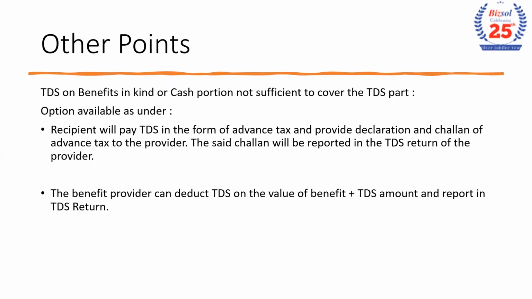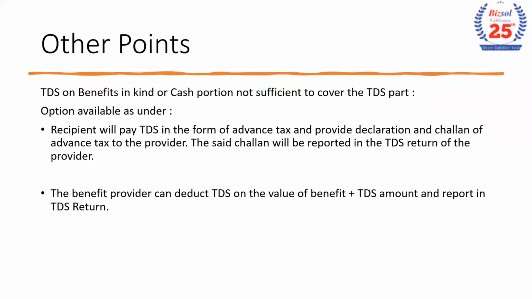Now, how will I ensure this? I'll first inform him that I'm giving you a perquisite of rupees 1 lakh as a TV in kind, and you have to pay 10,000 in the form of advance tax and give that challan to me. And when I am filing my TDS return, I have to report this transaction and the TDS.